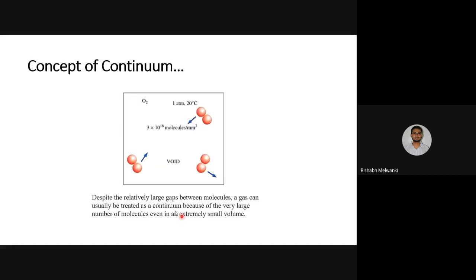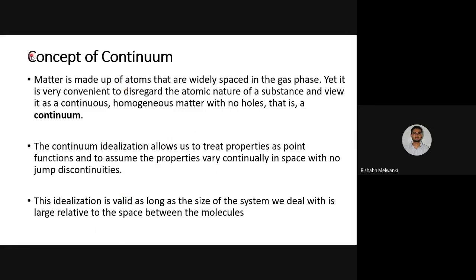I'll give you an example. This is a room, and in this room there are oxygen molecules. The volume of the room is very large compared to the distance between two molecules. So in this case, you can assume continuum.